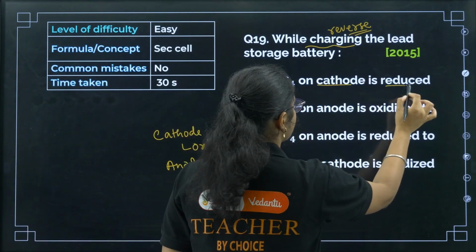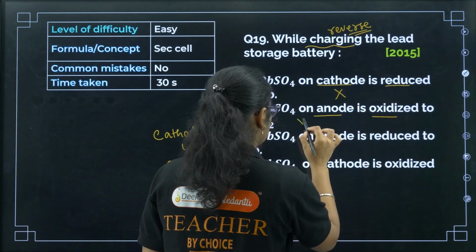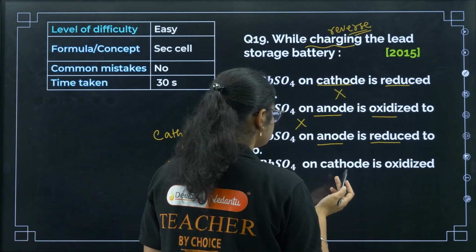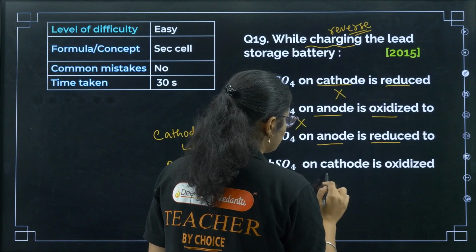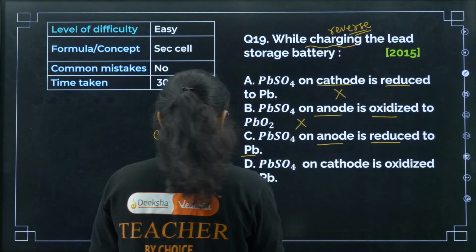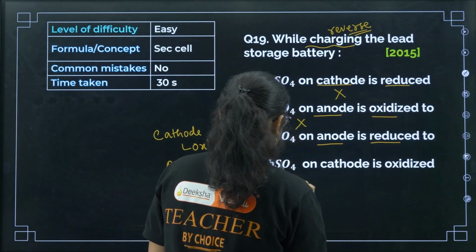So cathode reduction, no, because at cathode oxidation, anode oxidation, no. Here anode is reduced to Pb, this can be there, and PbSO4 on cathode, okay, one second, at anode there is reduction, right. PbSO4 on cathode is oxidized to Pb, okay.